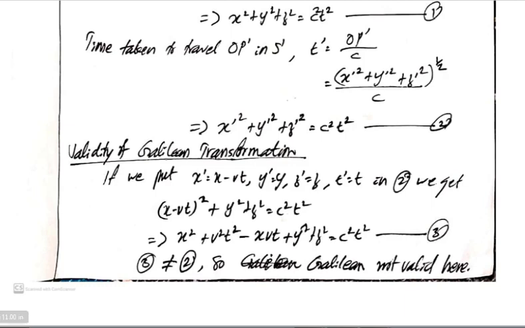We see that equation 3 is not equal to equation 1, because we are starting from equation 2 and substituting x dash equal to x minus vt.